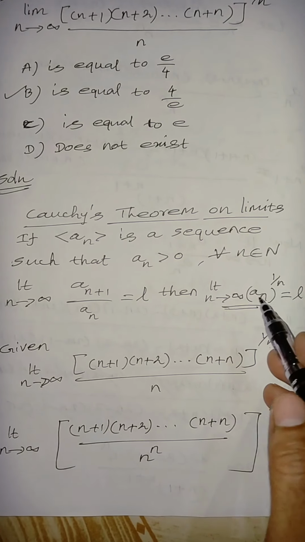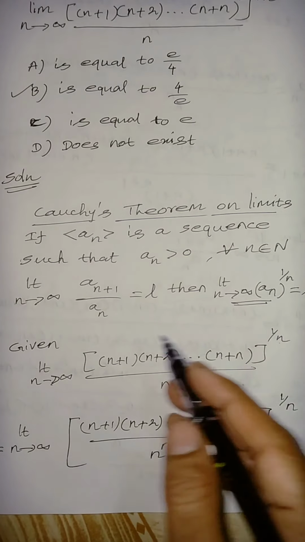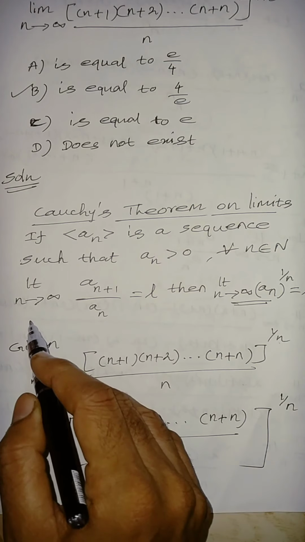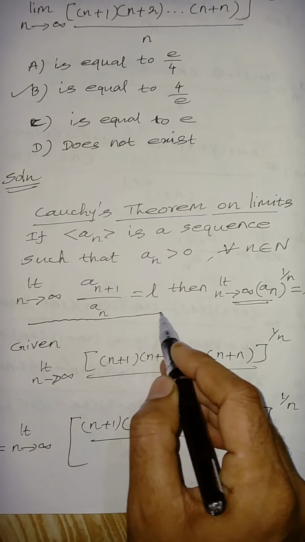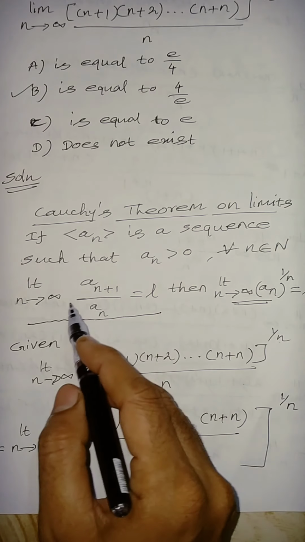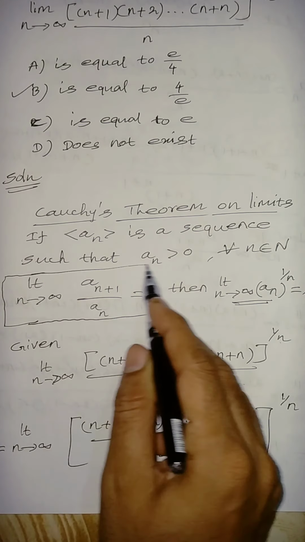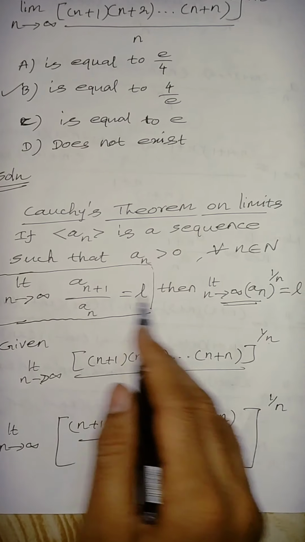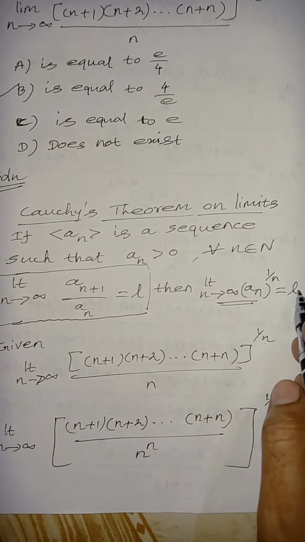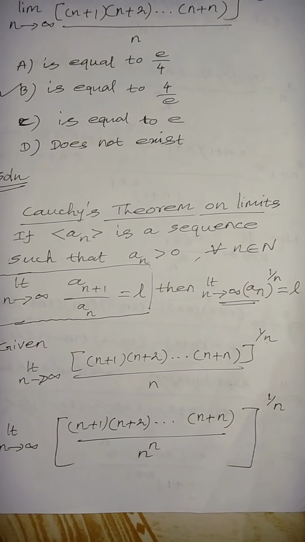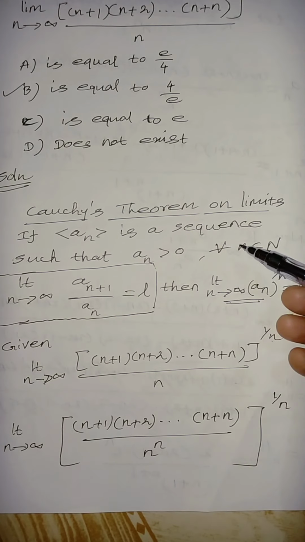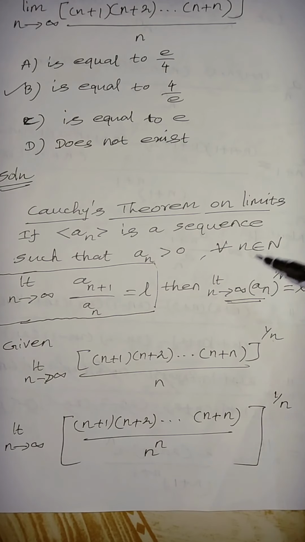So what we have to find out is limit n tends to infinity of an plus 1 divided by an, and we get the limit L. So this is the same as this one. Very important, so please note down Cauchy's theorem on limit statement.